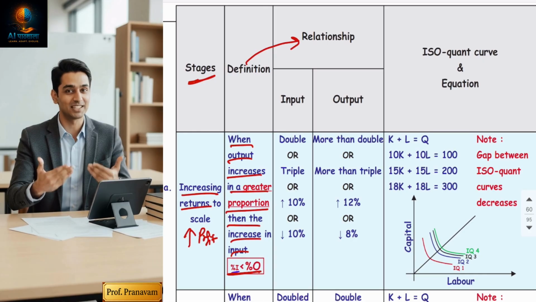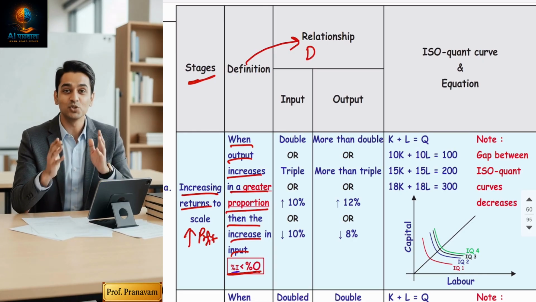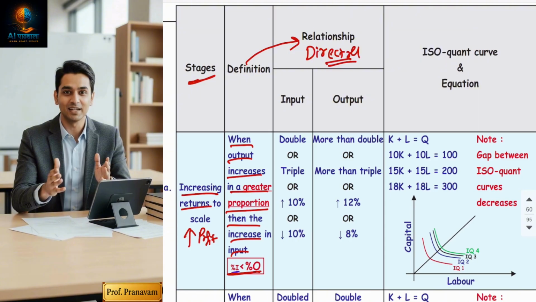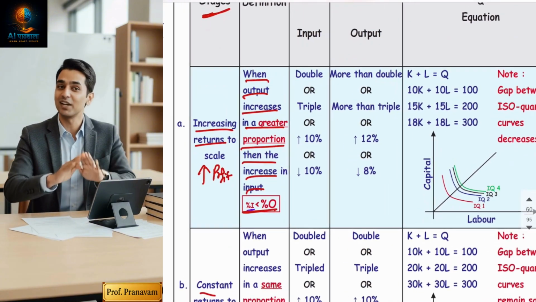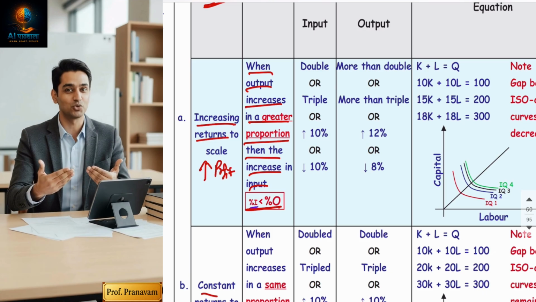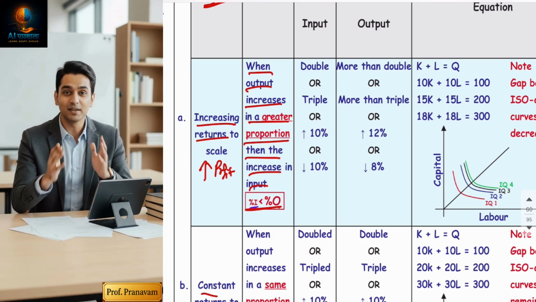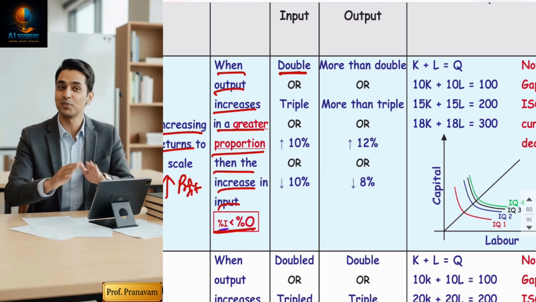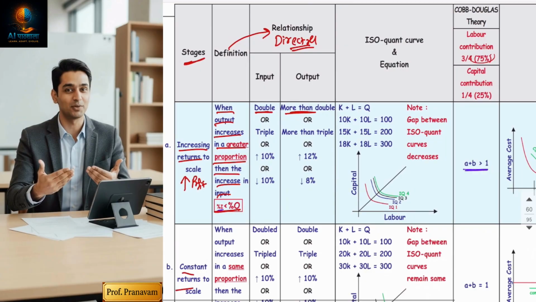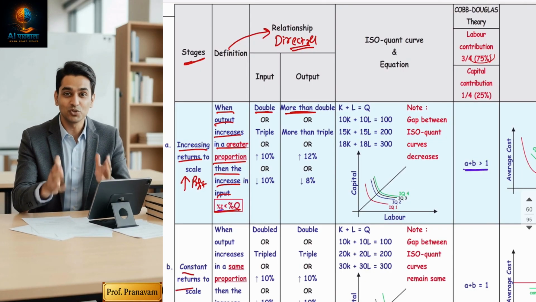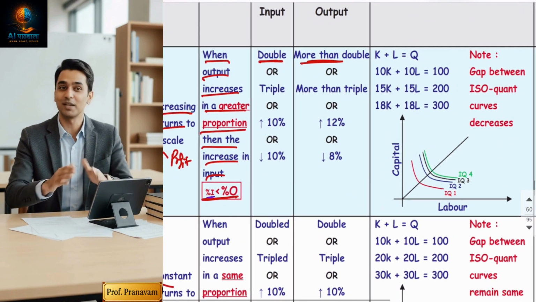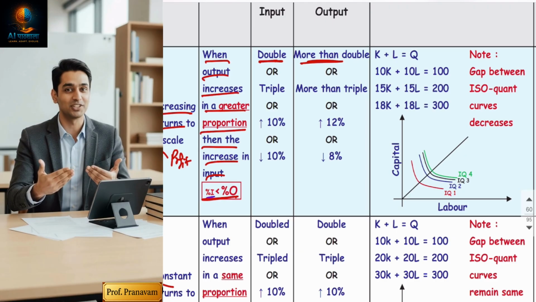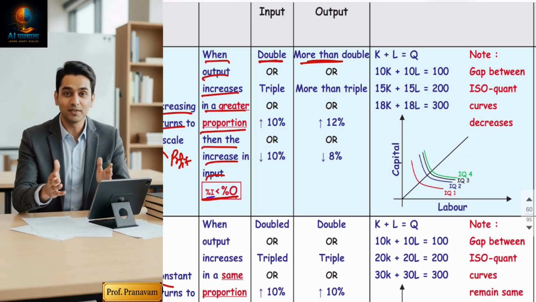This definition can be explained with the help of a relationship. Guys, input and output always have a direct relationship. Am I correct? Yes. So now understand with examples. Sometimes in the exam, they're not going to ask you a theoretical definition. They're going to ask you the application of this definition. They may say if input doubles, output will be more than double. See, input and output have a direct relationship. When input increases, obviously output will increase. When input decreases, output will decrease. So when input is doubled, output will become more than double. This is called increasing returns to scale. If input is tripled, output will be more than triple.